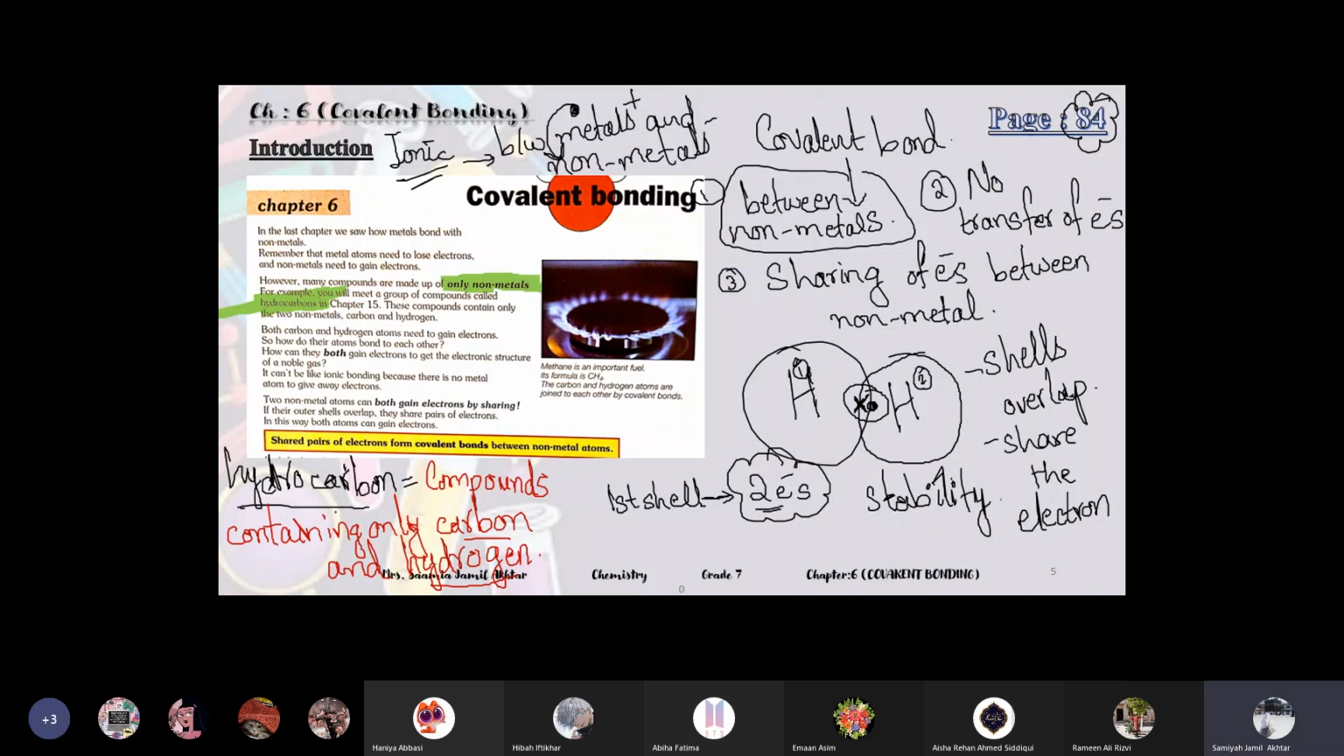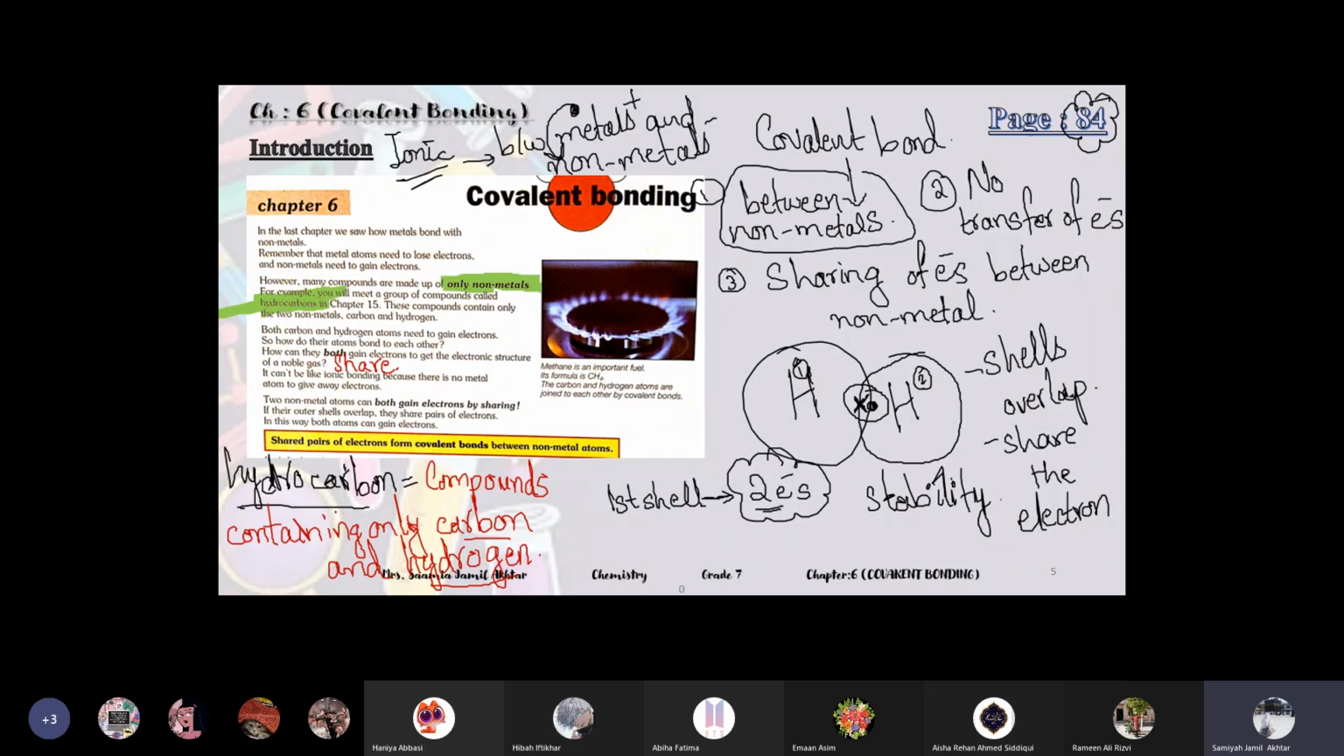Both carbon and hydrogen atoms need to gain electrons. So how do their atoms bond to each other? How can they both gain electrons to get the electronic structure of a noble gas? Both of them will share. The answer to how they can get stability is that there is no one to give the electron, but both of them bond. They will share the electron.